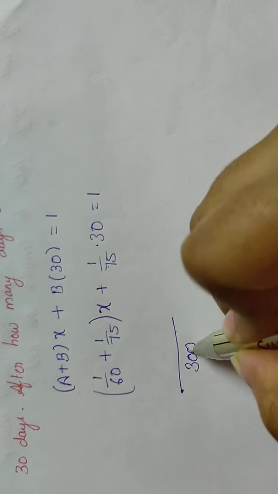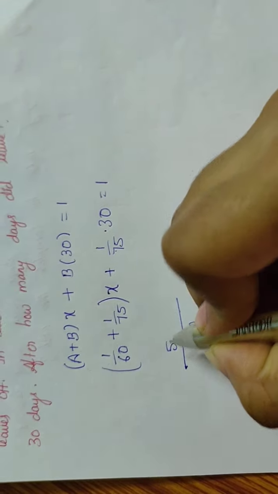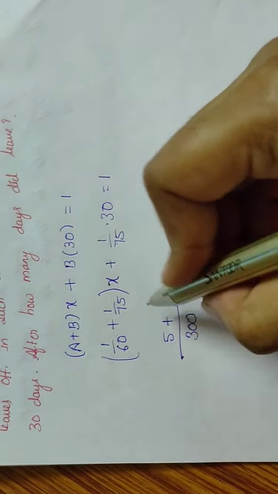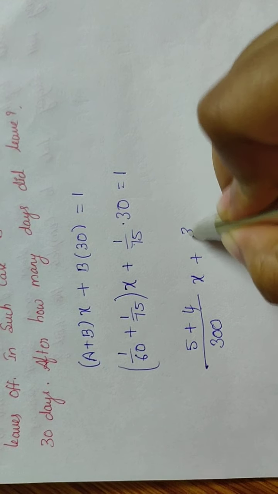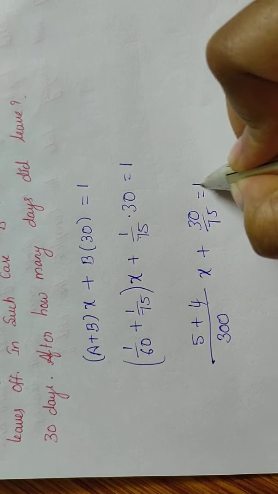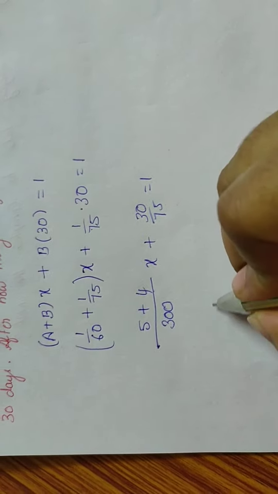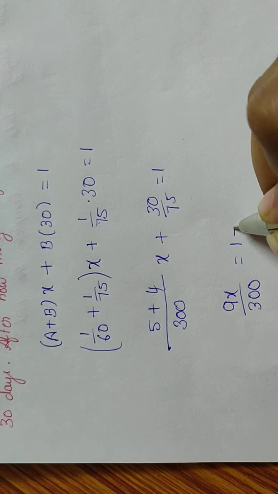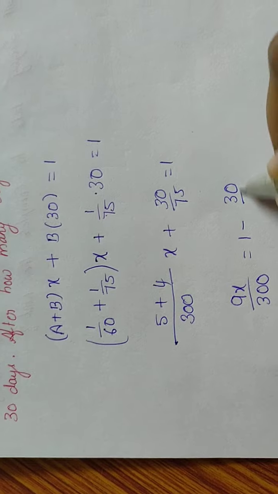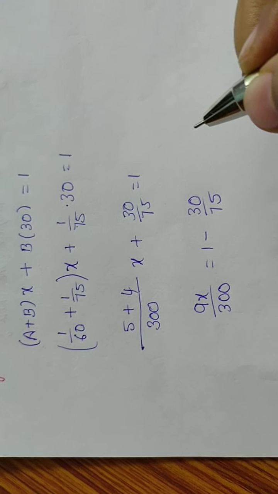So 300 is the LCM. So 300, and 75 fours, into x plus 30 by 75 is equals to 1. So 9x by 300 is equals to 1 minus 30 by 75.